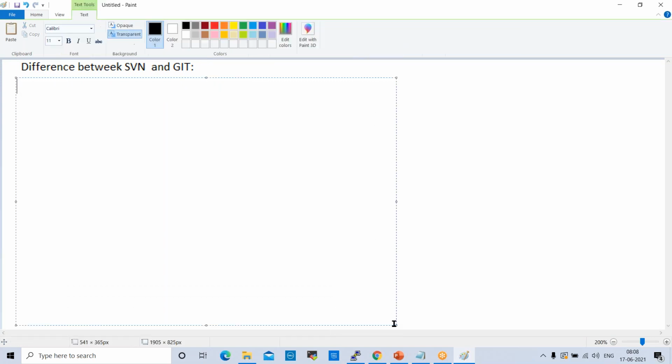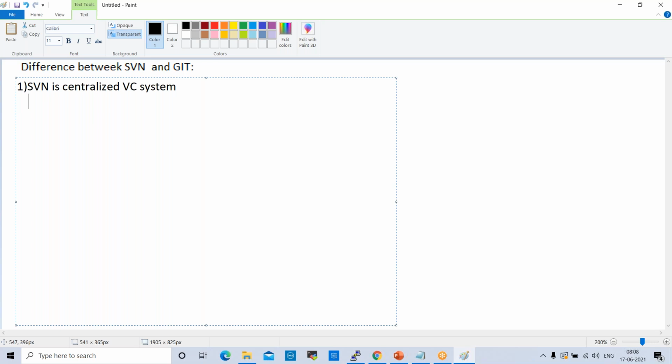We have some differences here. The first one is SVN is a centralized version control system. What is a centralized version control system? We'll see that.